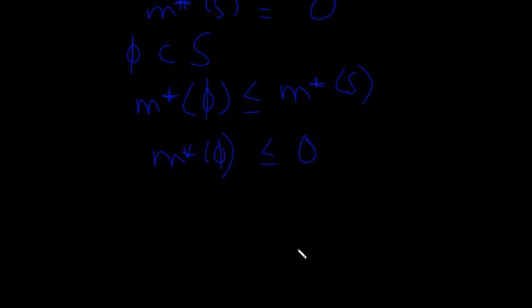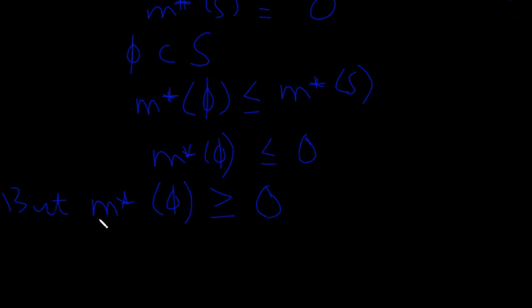But then we know that the outer measure of any set can never be less than 0. So we expect that the outer measure of phi should be greater than or equal to 0 at the same time, because length can never be less than 0.